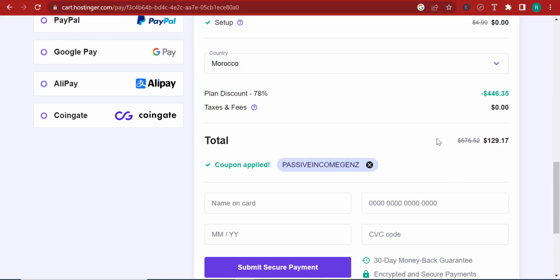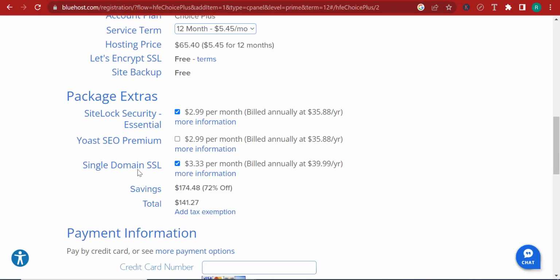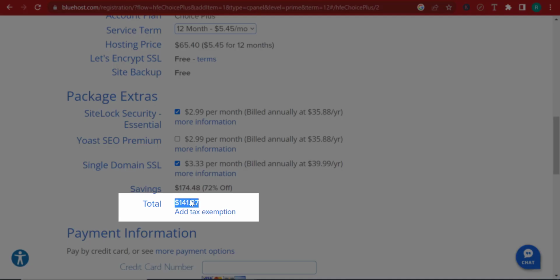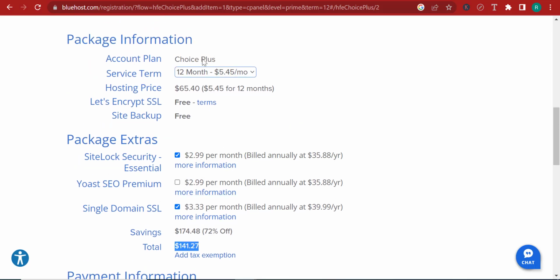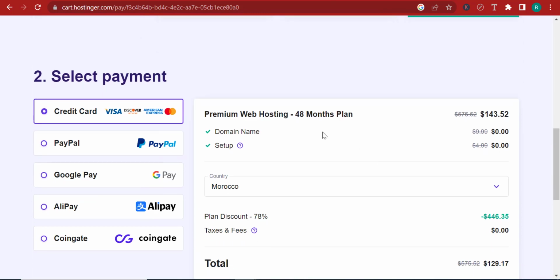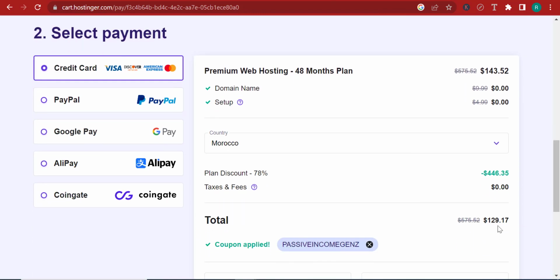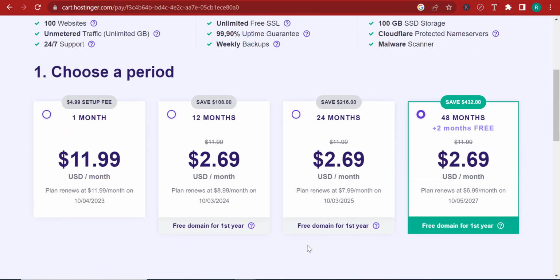You'll notice that right now we're at $129.17. That is the price that you'll pay right now. And if we compare the 48-month plan with just the 12 months plan of Bluehost, we're actually paying more. To be precise, we're paying about $15 more to get a pro hosting plan for just 12 months. And here you're getting 48 months for just $129.17. And that actually tells something by itself. Now over here, you can see that the coupon code was applied. The price lowered from $299 to $269.